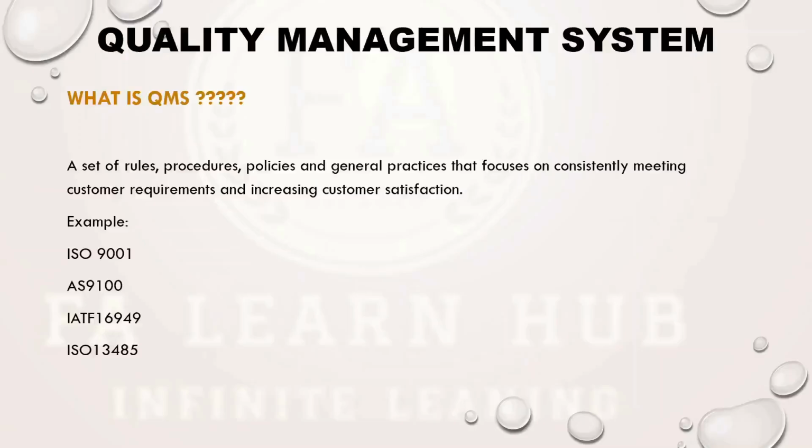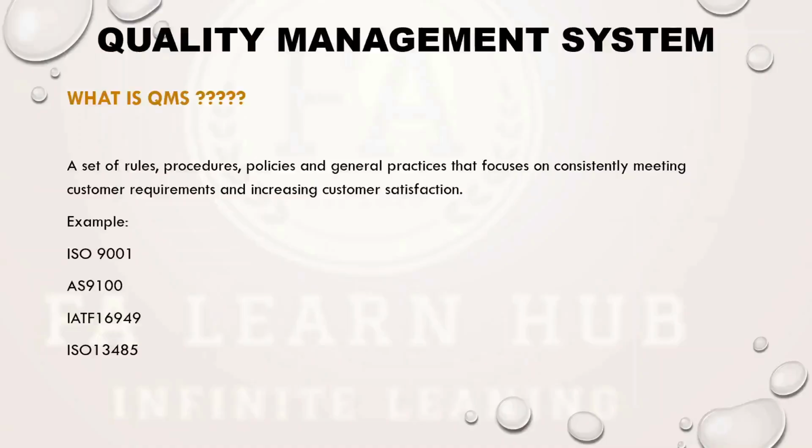Organizations which are designers or manufacturers or doing services for medical electronics or medical equipment can adopt ISO 13485. So these are the major quality management systems available in the world.